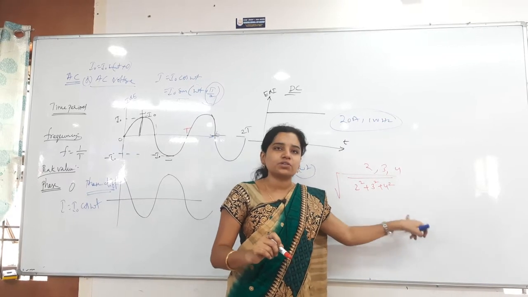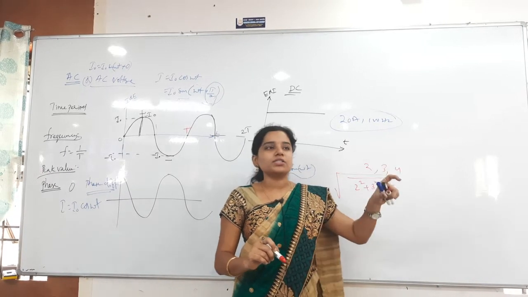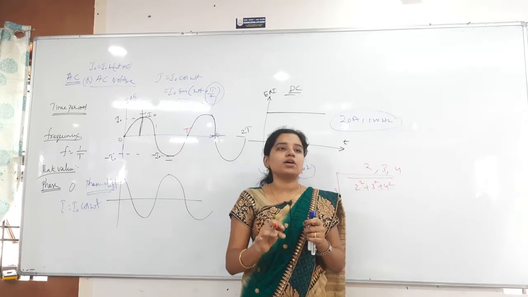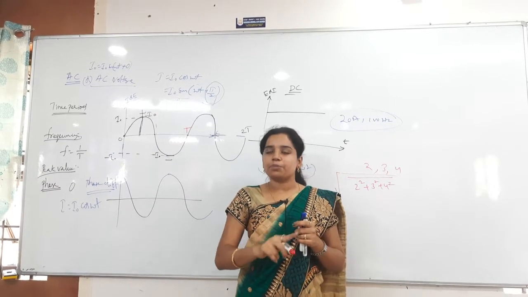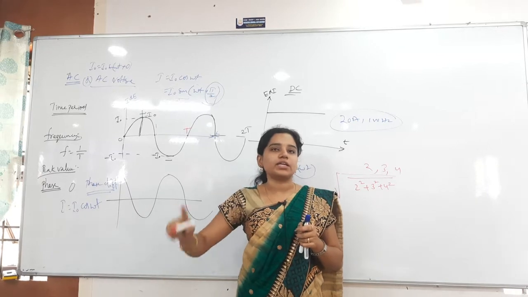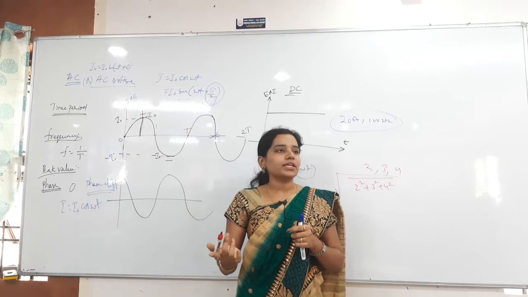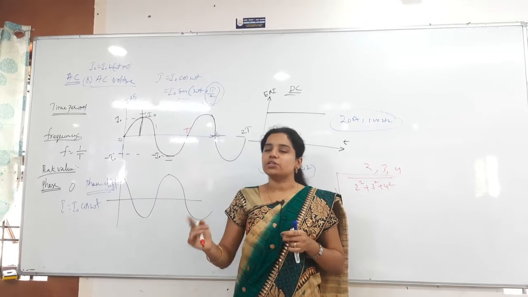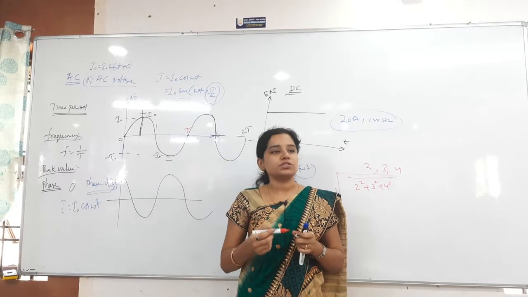By the way, the definition is not necessary for us, but the concept is important. Average will be calculated for only half cycle, for the positive half cycle separately and then for the negative half cycle separately. Both are equal, but opposite in direction, so for the full cycle it becomes 0.